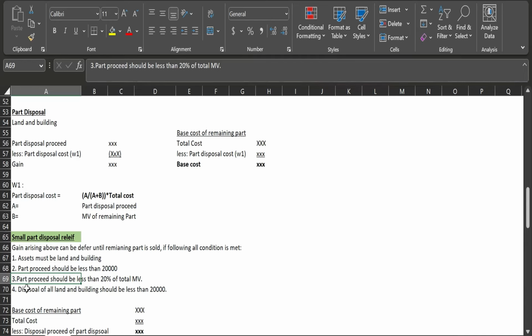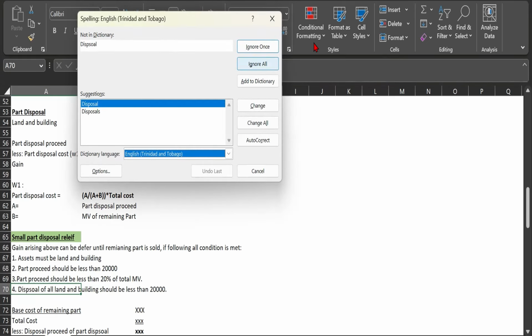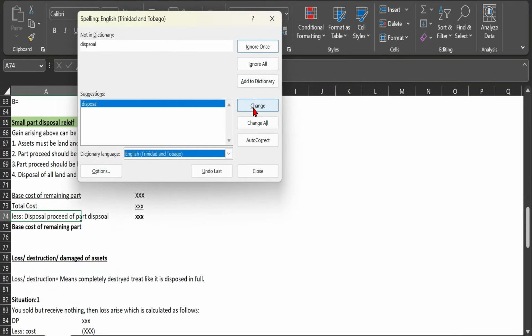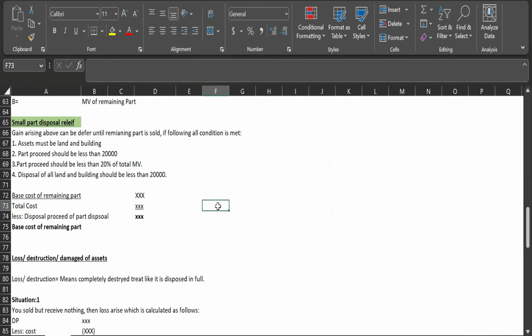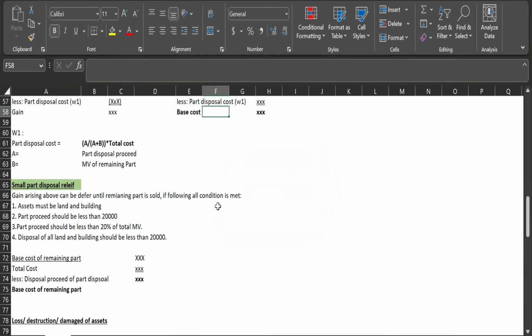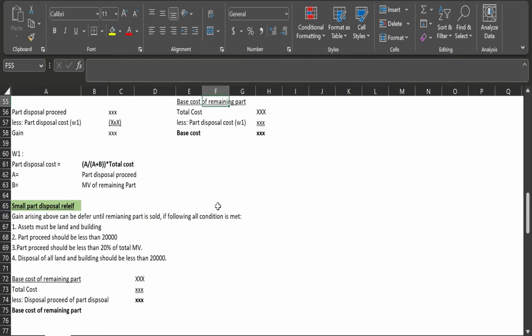And the fourth condition is disposal of all land and buildings should be less than 20,000. So if all these conditions are met, in that case you are eligible for the small part disposal relief, and that means you can defer the gain till the remaining part is sold. And in that case we don't have to calculate gain and loss.